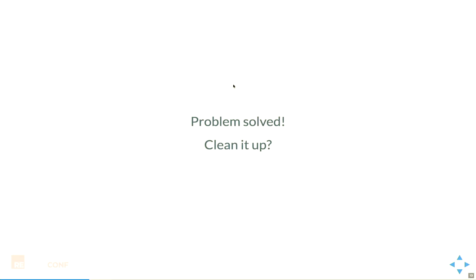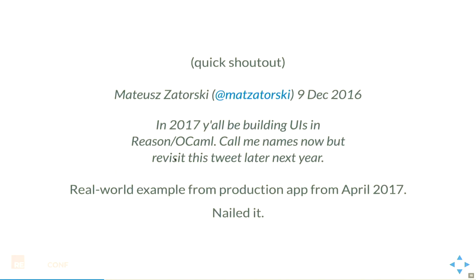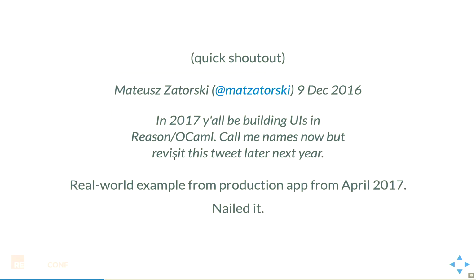At least we were able to parse it, and we can clean this up. This is actually from some real-world code that I used, where we can basically just say, if it isn't there, I'm going to throw an exception, I'm going to decode it, and now it's down to only a few lines. So this is better. We've made some progress, but I'm going to show a more real-world example.